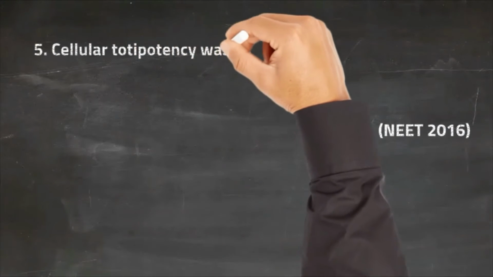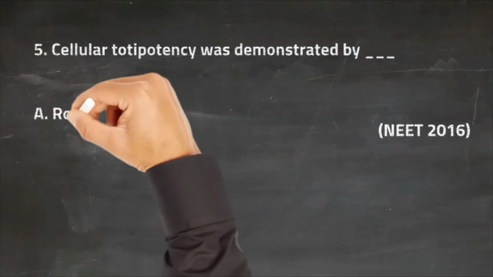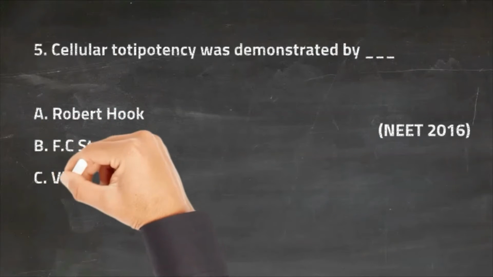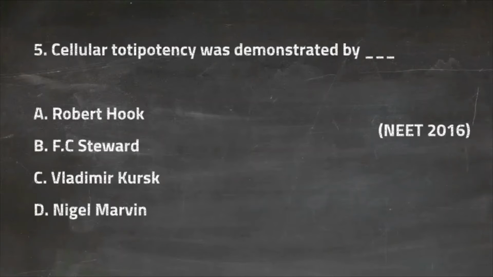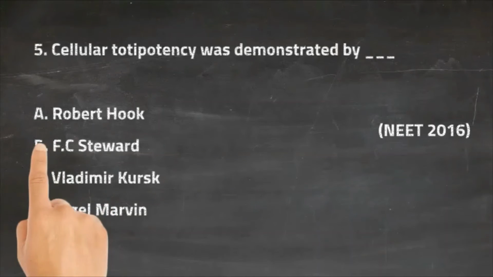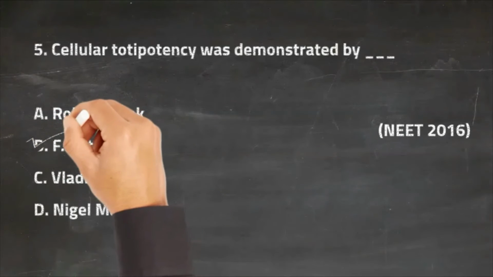Question 5. Cellular totipotency was demonstrated by option A: Robert Hooke, option B: F.C. Steward, option C: Vladimir Kursk, option D: Nigel Marvin. So the right answer for this question is option B, that is F.C. Steward.